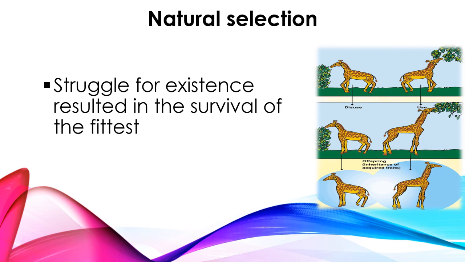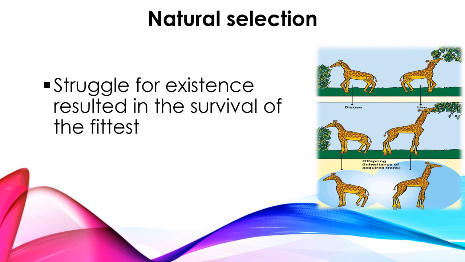The suitable variation, we can say, is that the organism has produced the lengthiest neck. So the lengthiest neck is suitable. The organisms that produce this lengthiest neck are selected by nature. The organisms which had the short neck are eliminated from the environment. So this selection force is given by nature.